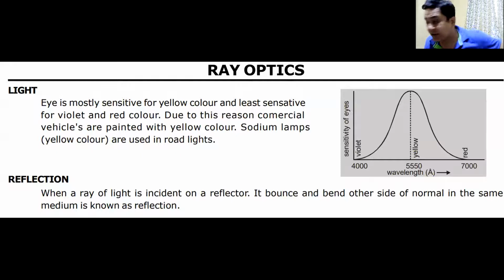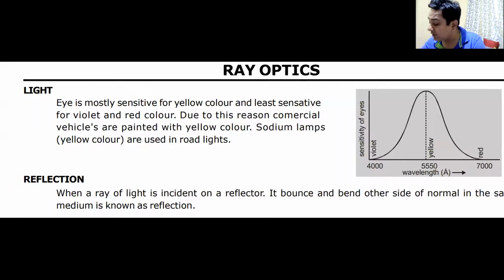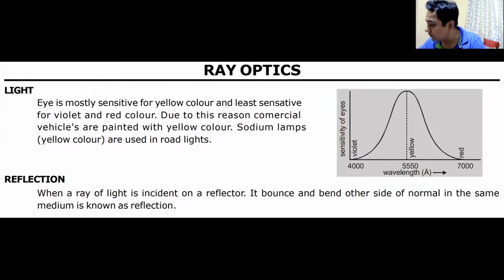Now, the definition that you would have heard about reflection is very true. No point in undermining that definition. That would be correct. The definition given in the sheet: when a ray of light falls on a reflector, what is a reflector?